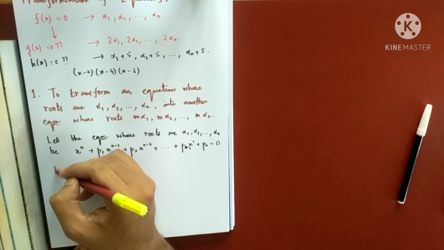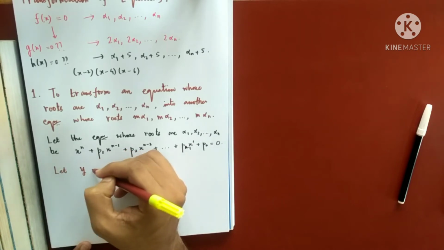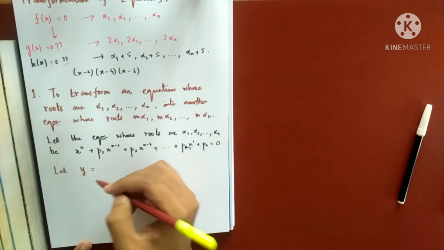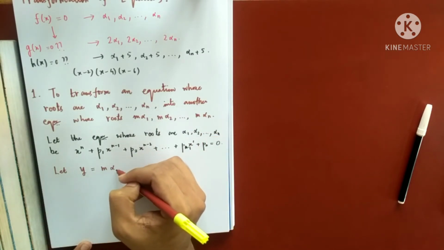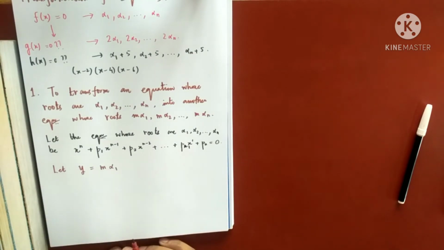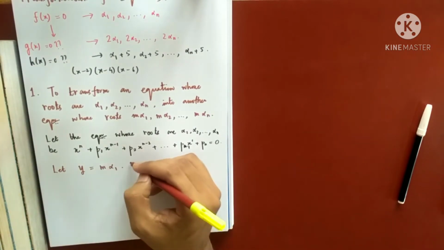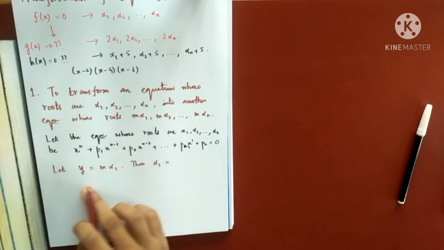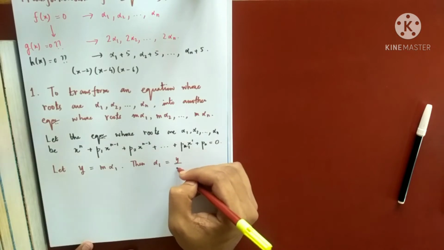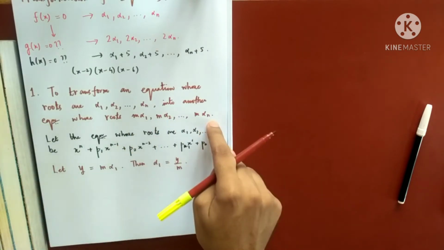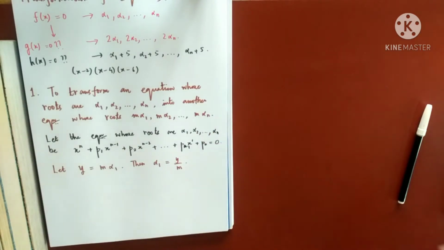Now consider this is the rule. Let y equal, consider any one of them, suppose I am taking y equals m alpha 1. Then from here, what is alpha 1? Alpha 1 is nothing but y by m. I am assuming that m is not 0, because when m is 0, all roots will be 0, so the equation will just be x equals 0 or x to the power n equals 0.